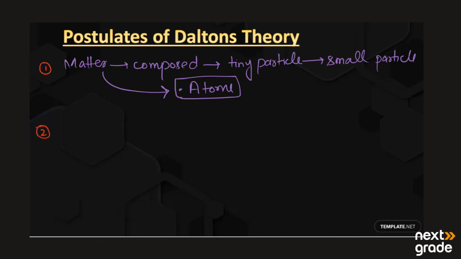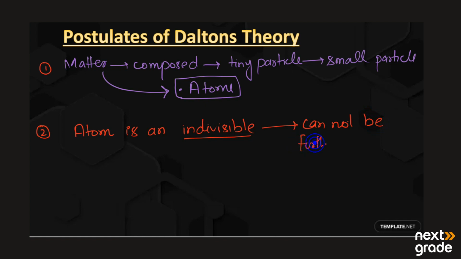Next, he found that the atom is an indivisible particle. Indivisible means it cannot be divided further.